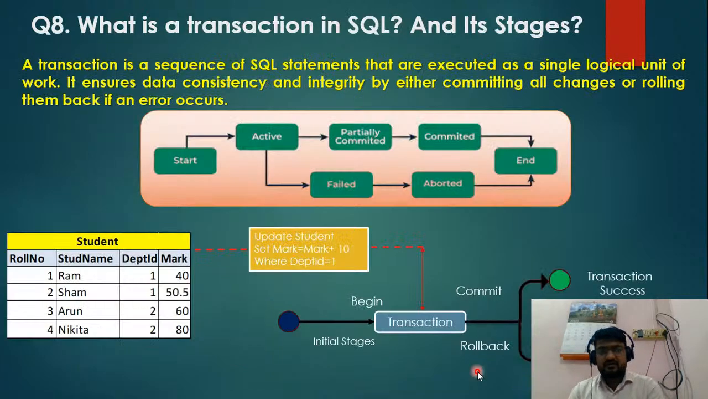Then, question number 8, what is a transaction in SQL, and what are the stages of a transaction?